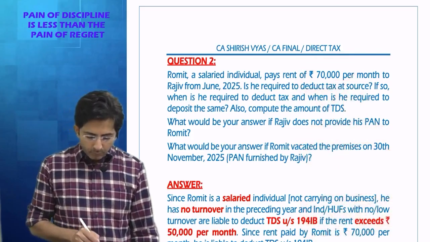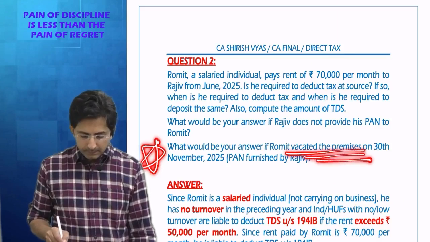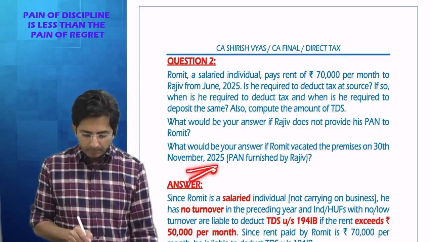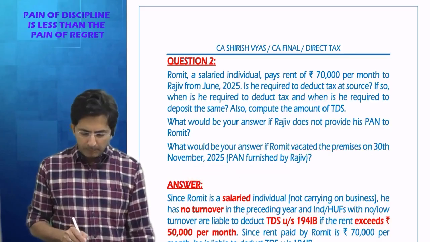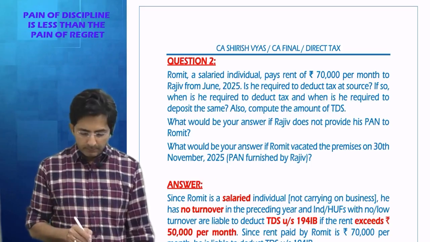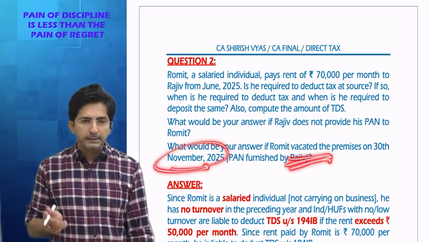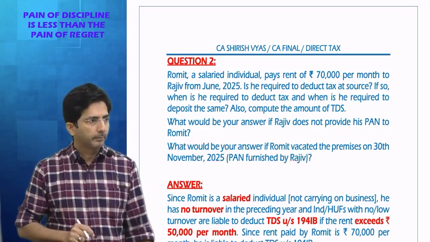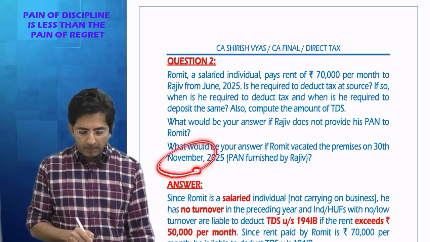Then what would be your answer if Romit vacated the premises in the month of November and PAN was furnished? Now they are saying assume PAN was furnished, but the property was vacated in the middle of the year, somewhere in November 25. So if property vacated in November, TDS is to be deducted in the month of November. And in the month of November, if you deduct TDS, what will be the amount?